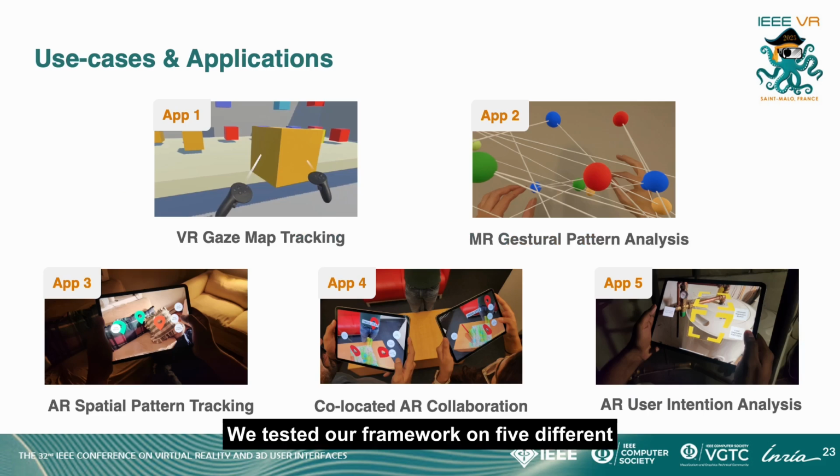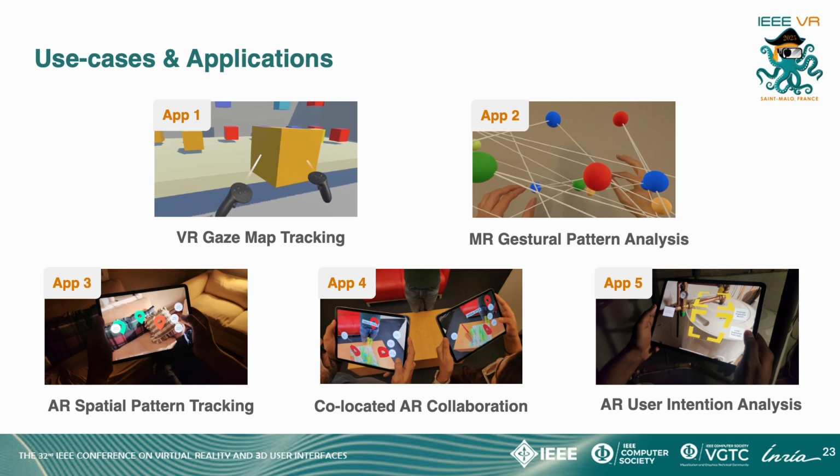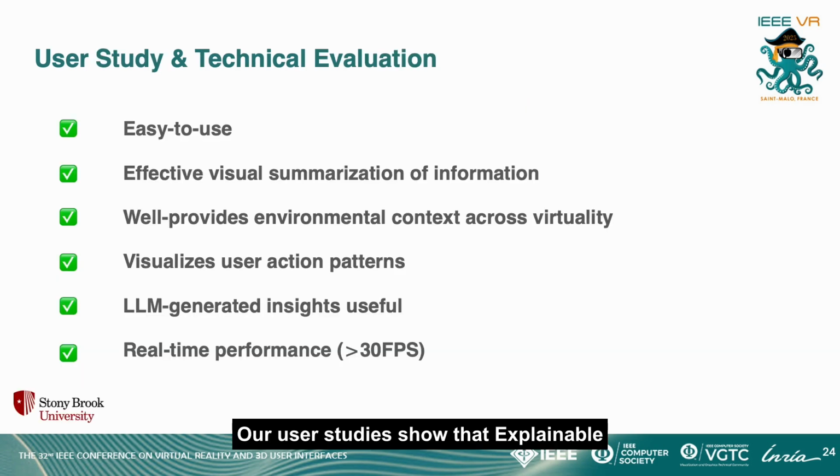We tested our framework on 5 different applications across VR, AR, and MR. We also proved the versatility of our framework by testing it on Apple Vision Pro, Meta Quest Pro, and iPads. Our user studies show that Explainable XR is an easy-to-use framework that effectively visualizes the summary of user information.